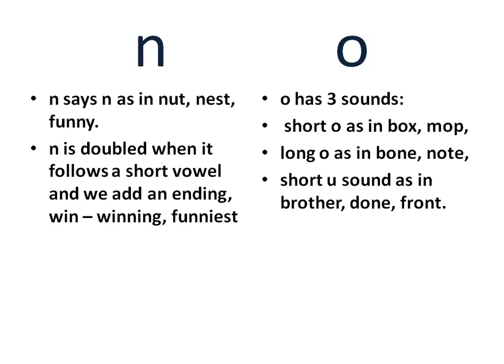The next vowel O has three sounds. A short O as in ox, box, mop. A long O as in bone, note. A short U sound as in brother, done, front.